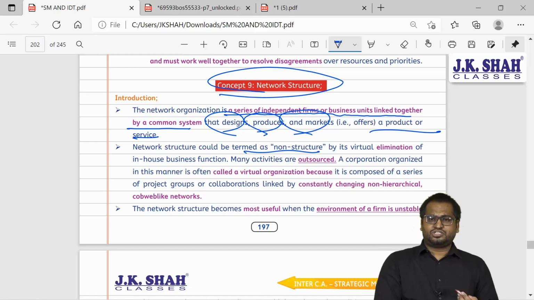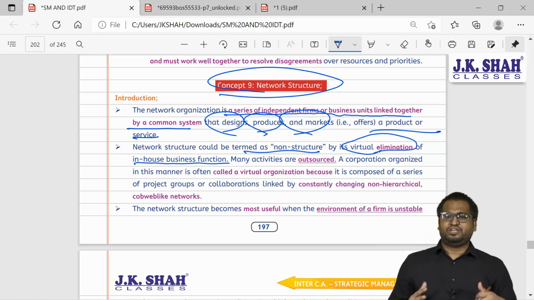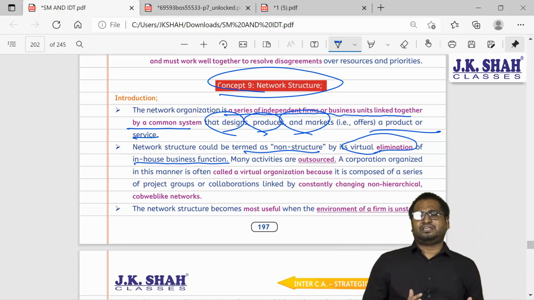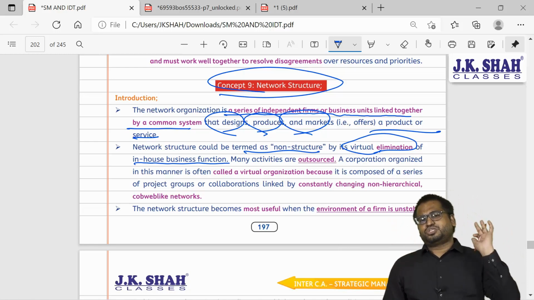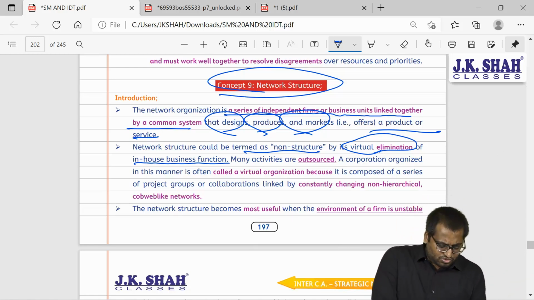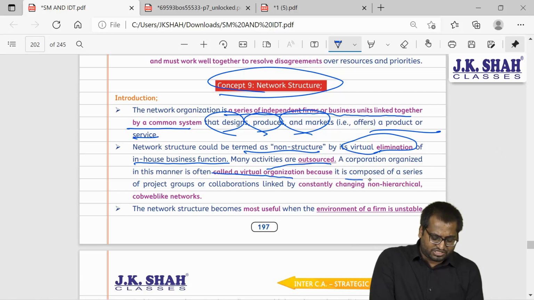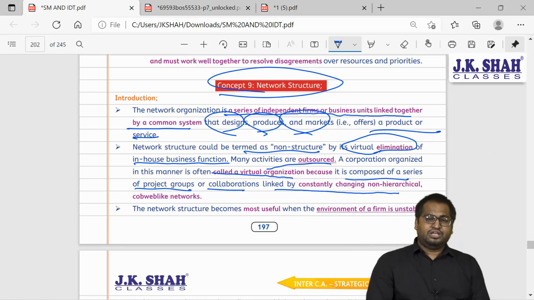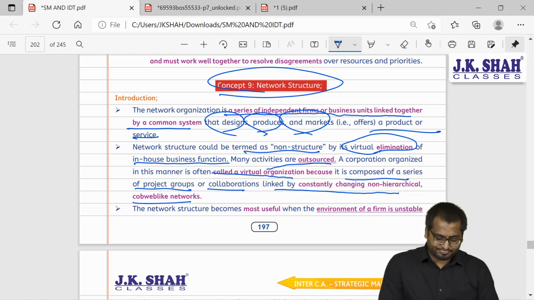Why is it called a non-structure? Because we have virtually eliminated in-house business functions. We no longer manufacture the product by ourselves. We have given it to someone else to manufacture. Distribution will be done by some other company. So many activities are outsourced. It is often called a virtual organization because it is composed of a series of project groups or collaborations linked constantly by a non-hierarchical cobweb-like network.